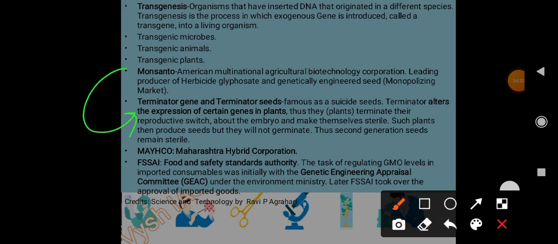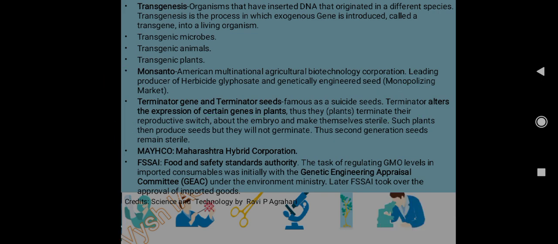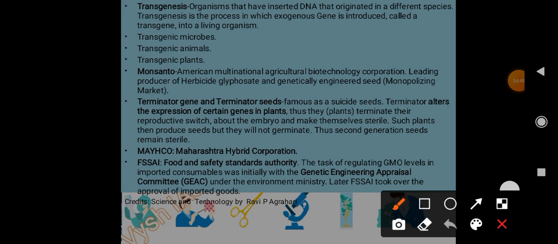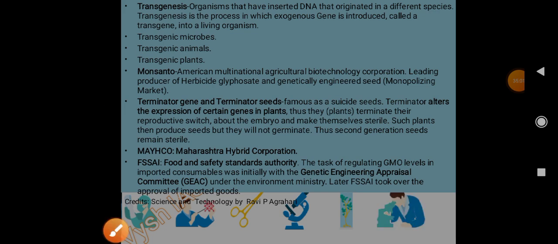So these are called suicide seeds. Okay, this terminator alters the expression of certain genes in the plant, thus they terminate their reproductive switch about the embryo, and make them sterile. Okay, so these seeds are sterile and those seeds do not germinate at all. Okay, they will not germinate, thus the second generation seeds remain sterile. So that the farmers have to buy again new seeds, okay, from these companies.